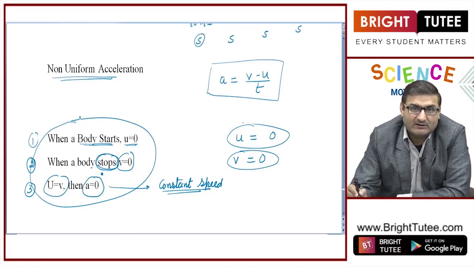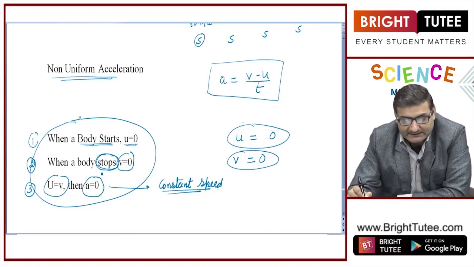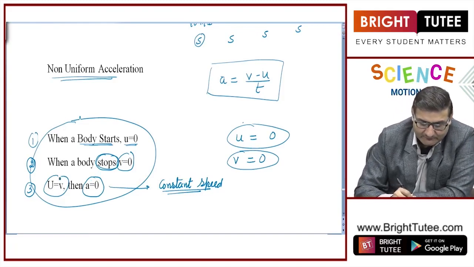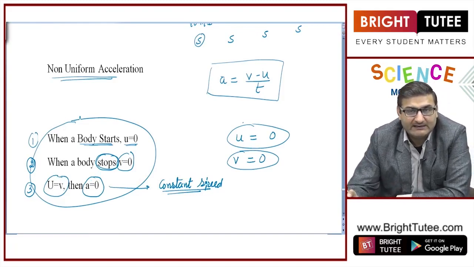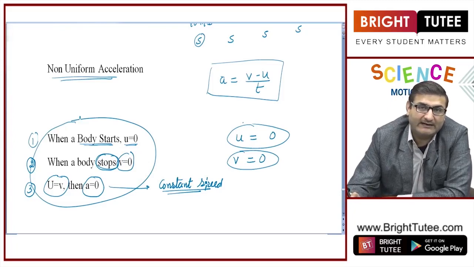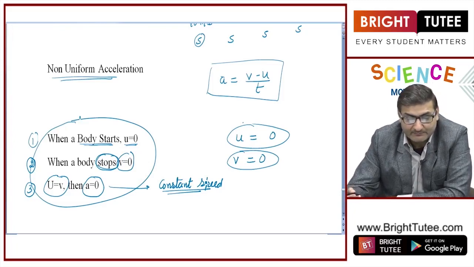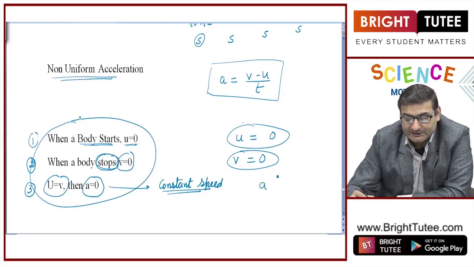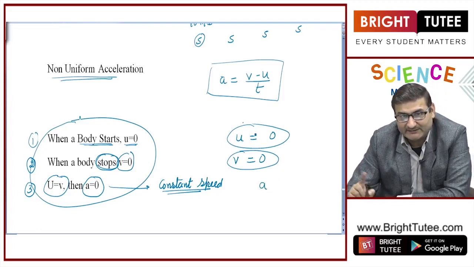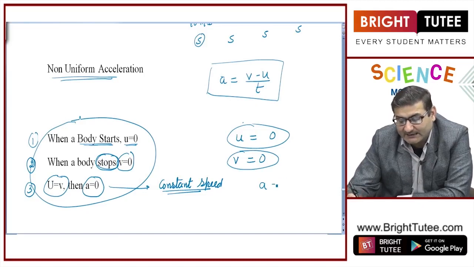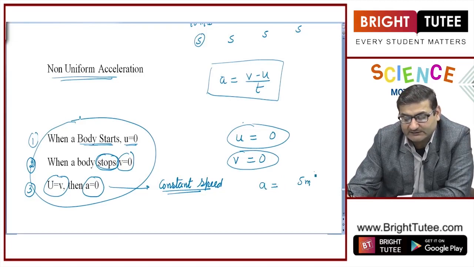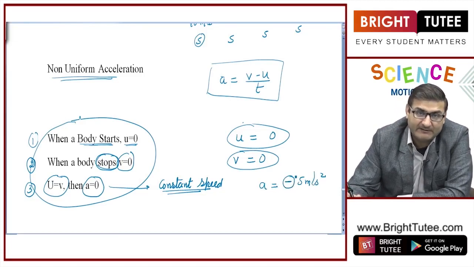The body is not increasing its speed, the body is not decreasing its speed. In that case, the acceleration of the body is taken to be 0. So these are a few things that we need to relate. Along with of course the very important fundamental, if the initial velocity is more, if the brakes are applied, then in that case it will be a negative acceleration. So whichever value is given to us in the question, that means it is to be taken in with a minus sign.